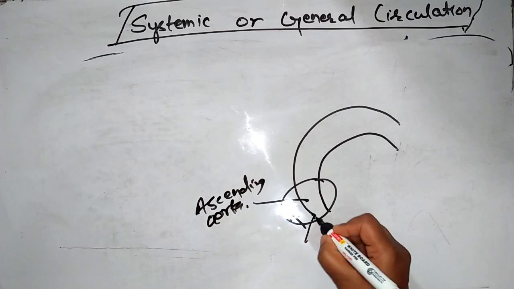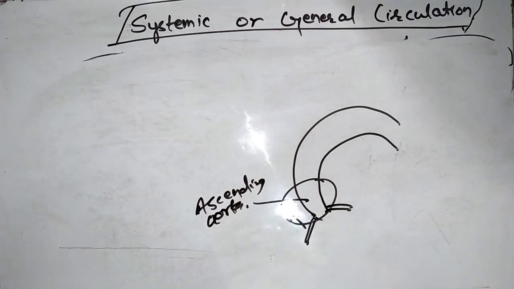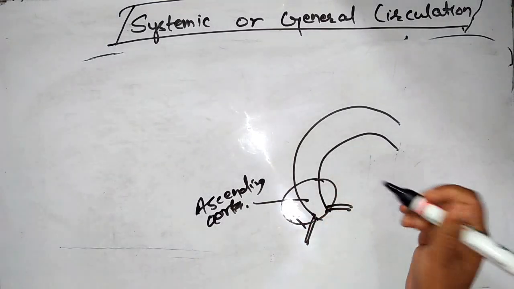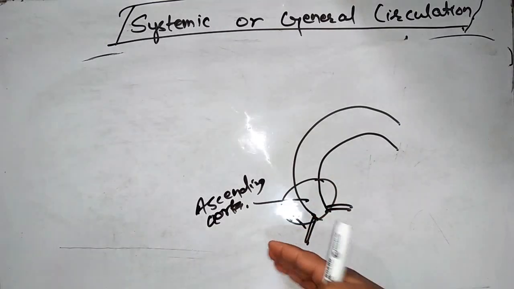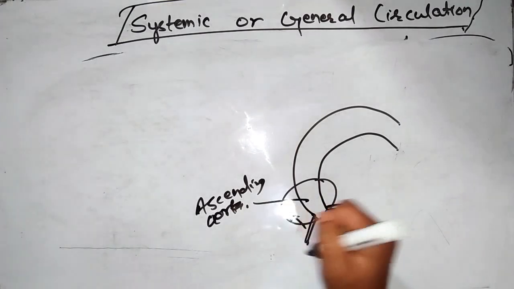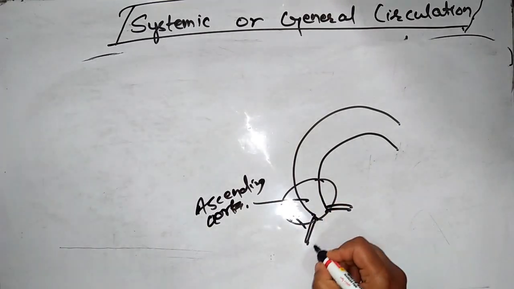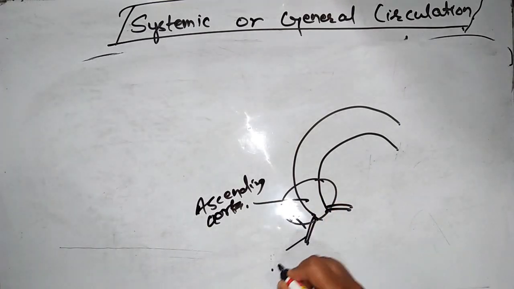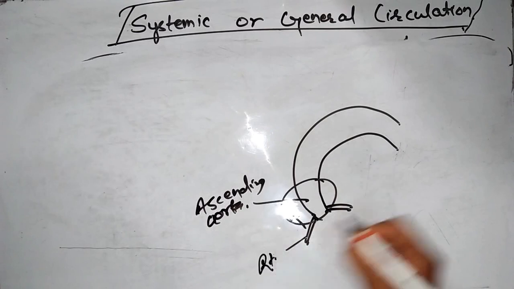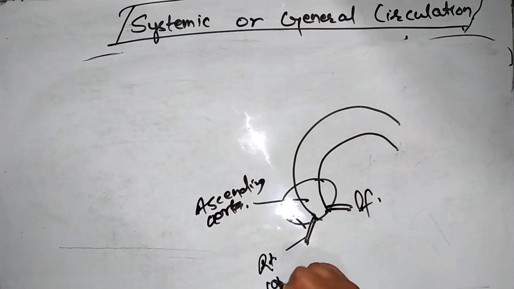The ascending aorta is branched to form the coronary arteries, left and right coronary arteries. This left and right coronary artery supplies the heart. This is the left coronary artery.